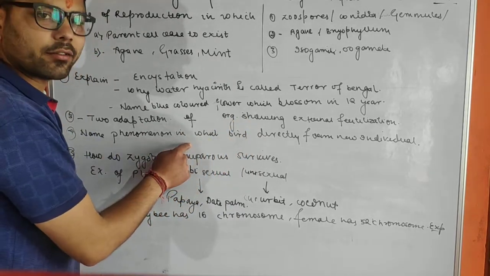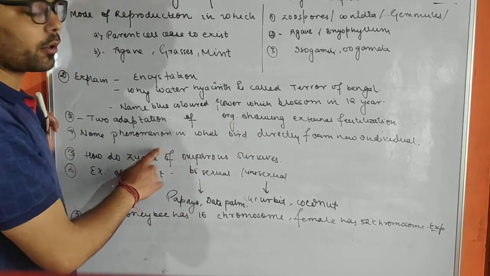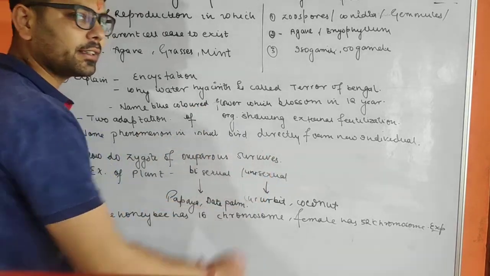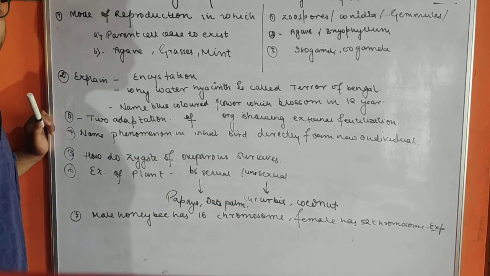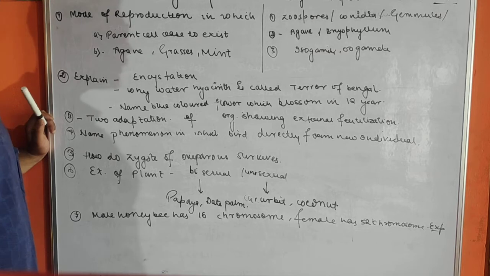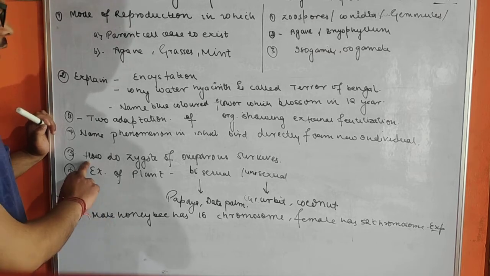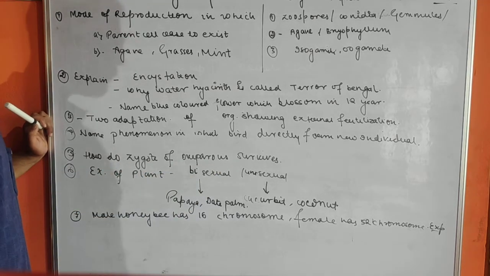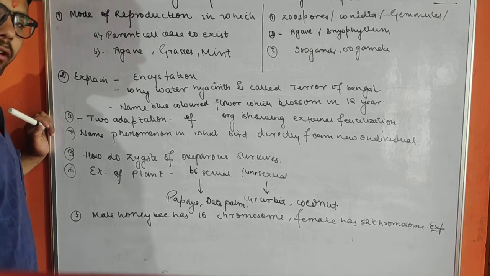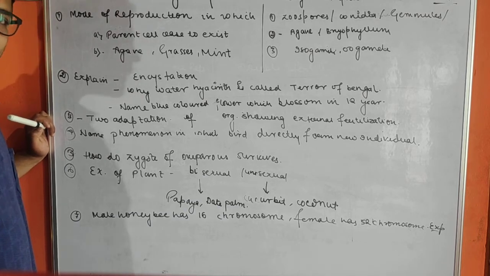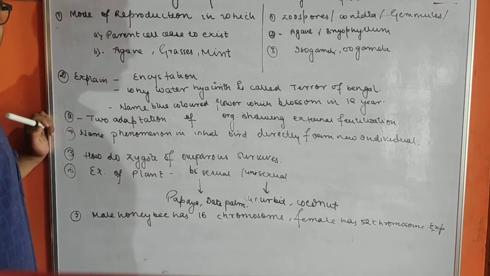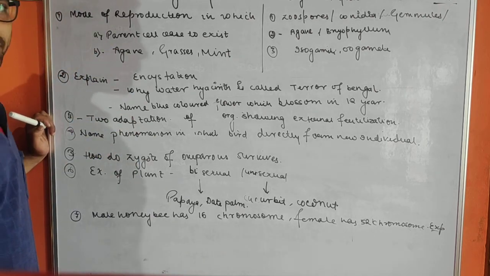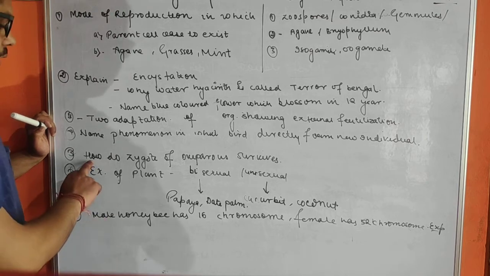Whatever examples are given in your NCERT, these examples are important. So please go through all the examples: turkey, lizard, rotifers, honeybees. So get this thing very carefully. How do zygotes of oviparous animals survive? So first know what oviparous is. Oviparous animals lay eggs. And how do they survive? They form a hard calcareous shell around it, and this helps in passing the difficult time.